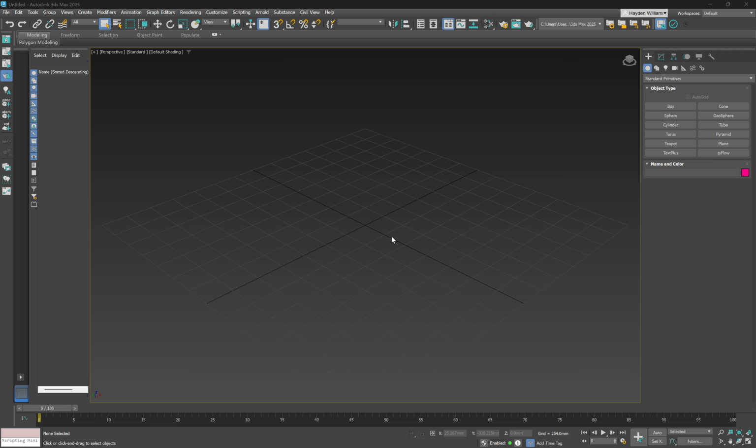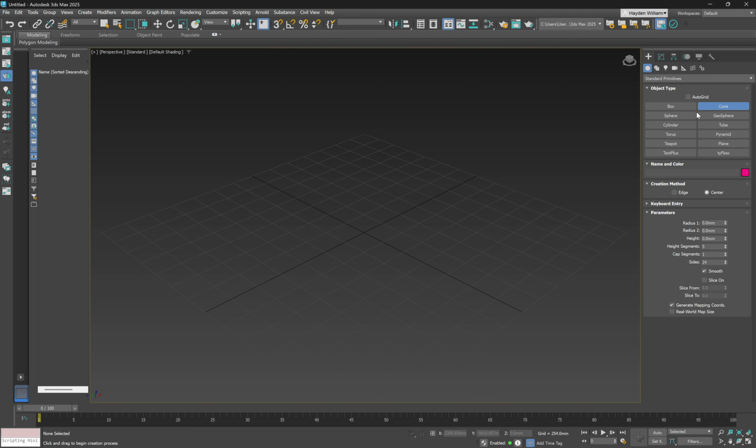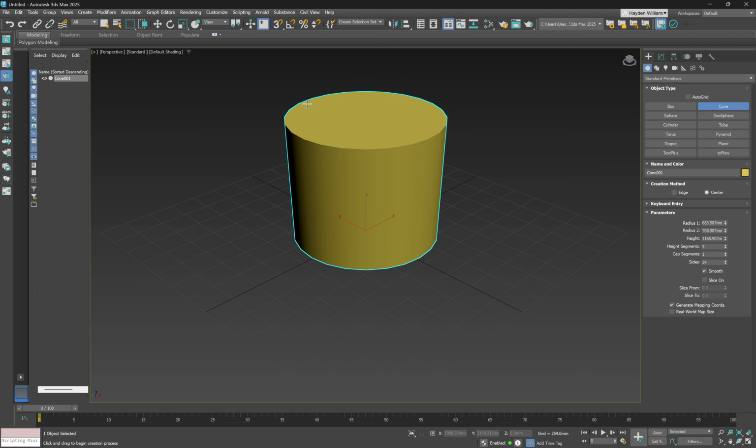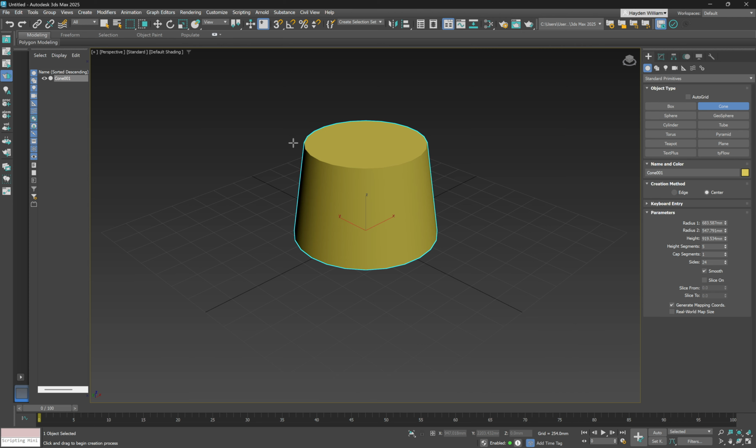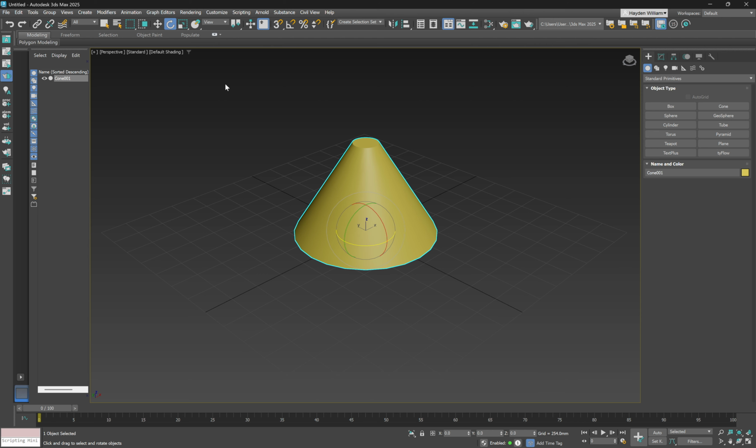Okay, for this one we're gonna try and simulate some rainfall and then funnel it through a funnel. So we'll start by modeling in some of our geometry. We'll start with the cone. We'll give ourselves something reasonable to work with, something like that, with a gap at the bottom, and then we'll flip that.